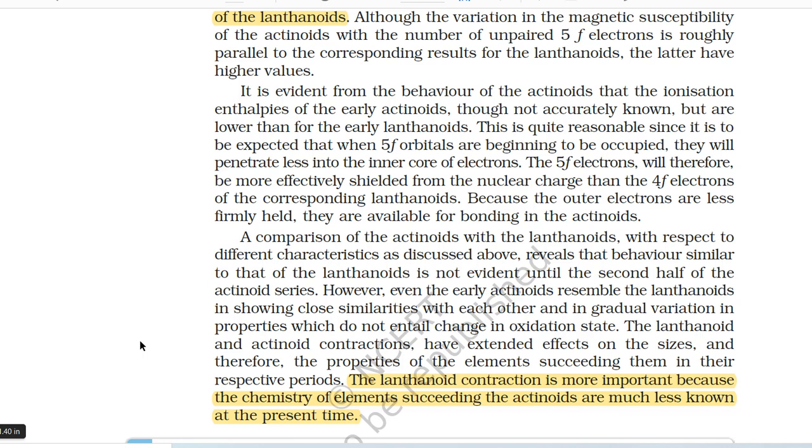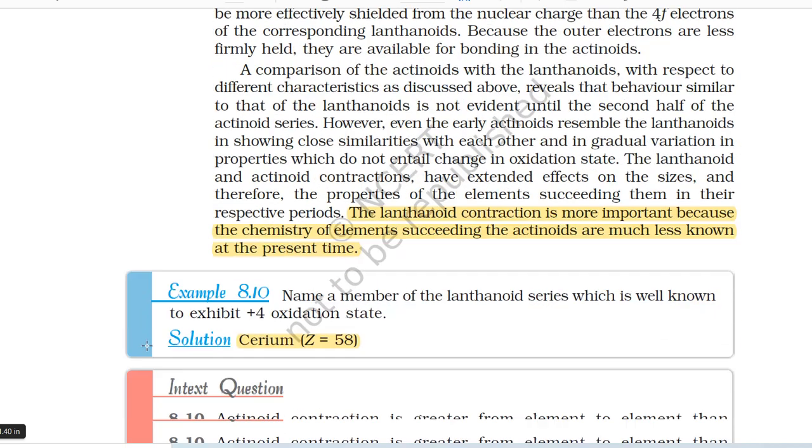The lanthanoid and actinoid contractions have extended effects on the sizes and therefore the properties of the elements succeeding them in the respective periods. The lanthanoid contraction is more important because the chemistry of elements succeeding the actinoids are much less known at the present time.